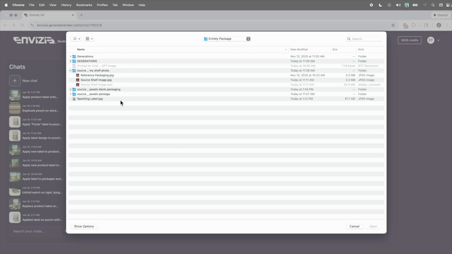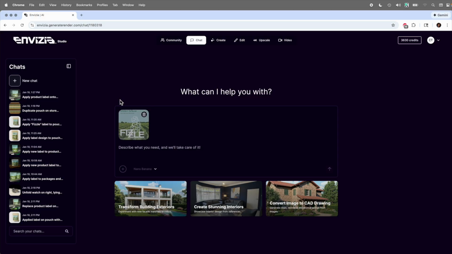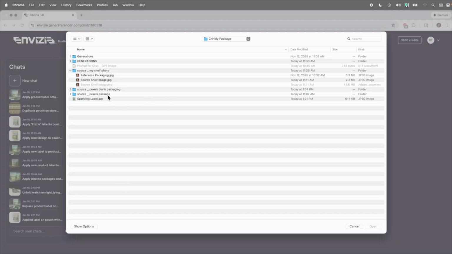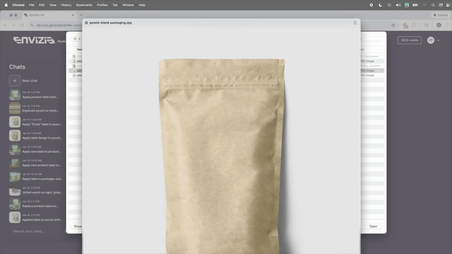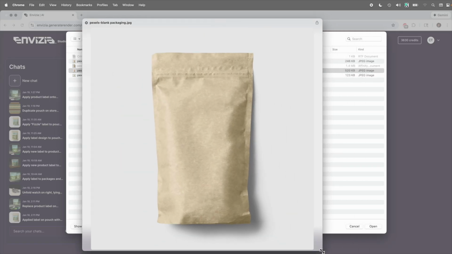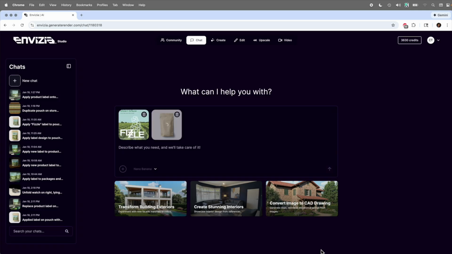So we'll come over and we'll find the label. And then let's also upload our reference. So in this case, I have a blank image of that type of pouch. And I wanted to apply the label to that for us for visualization purposes.